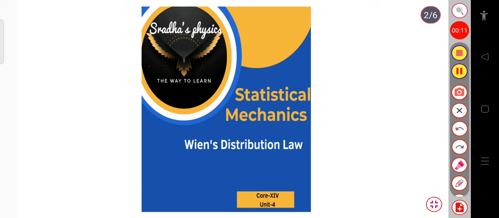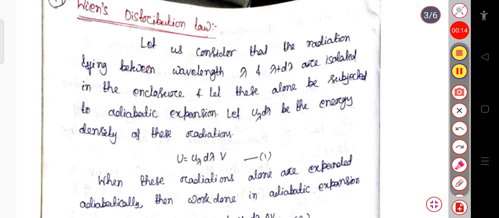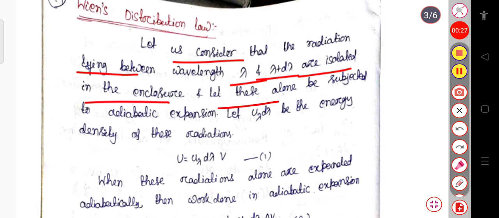So today we will see the Wien's distribution law. Let us consider that the radiation lies between the wavelength region lambda and lambda plus d lambda, and it is isolated in the enclosure. Let this be subjected to adiabatic expansion.